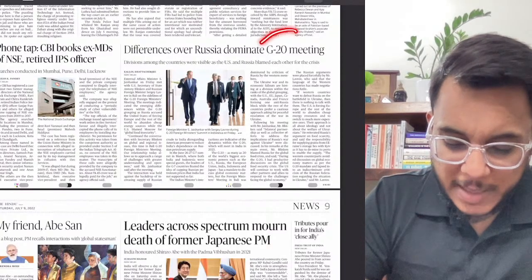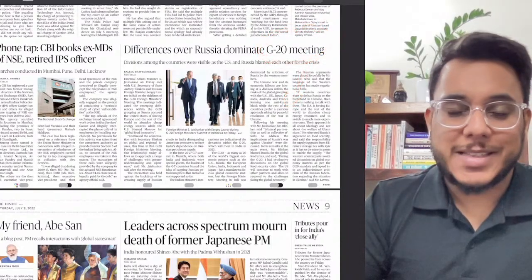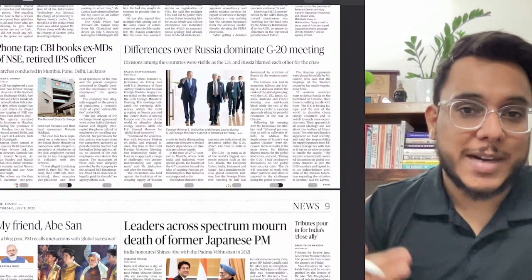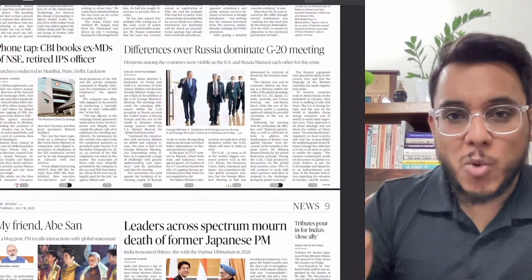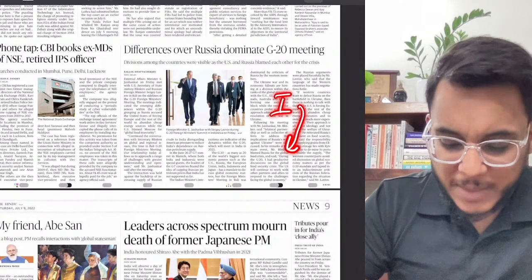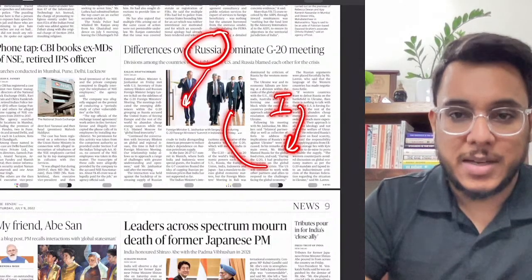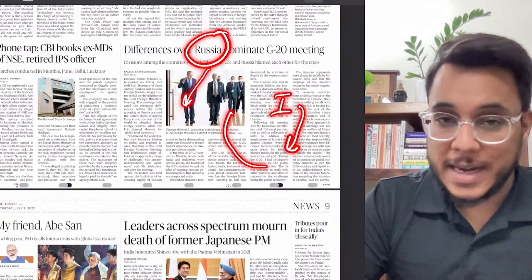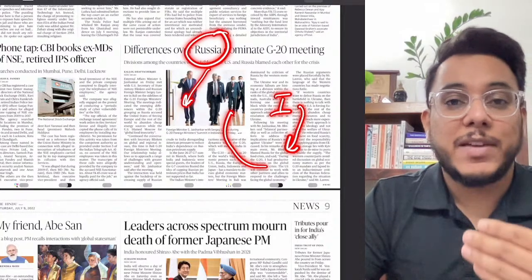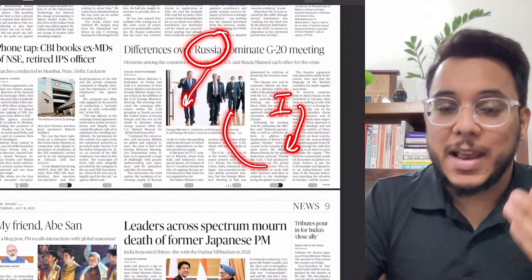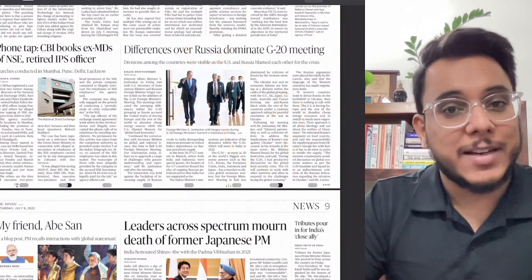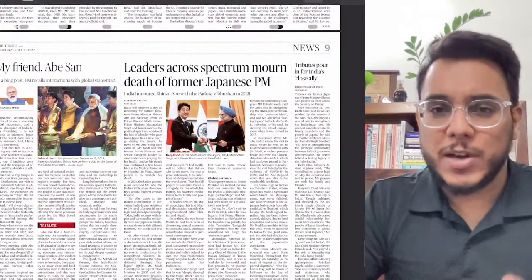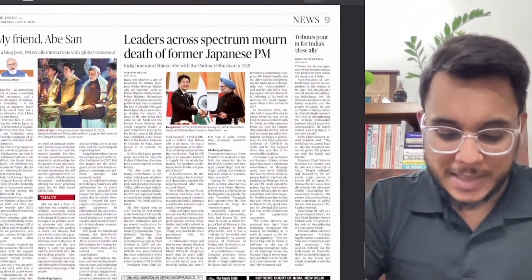Differences over Russia dominate G20 meeting. In this G20 meeting, the Russia-Ukraine war etc. has also been there. Now, India has not been very vocal against Russia. Why? Because India needs Russia, first of all, because of the confrontation with China that is going on, and we need Russia for their mineral oil. So India has not been very open, and wherever India participates, the Russia aspect comes up. However, you don't need to see all the developments that are going on.